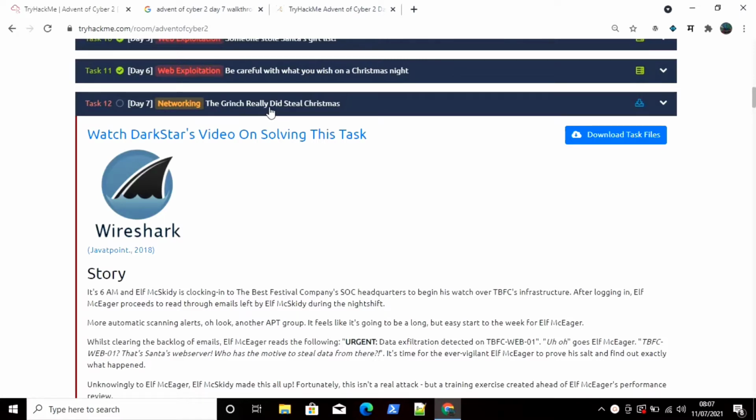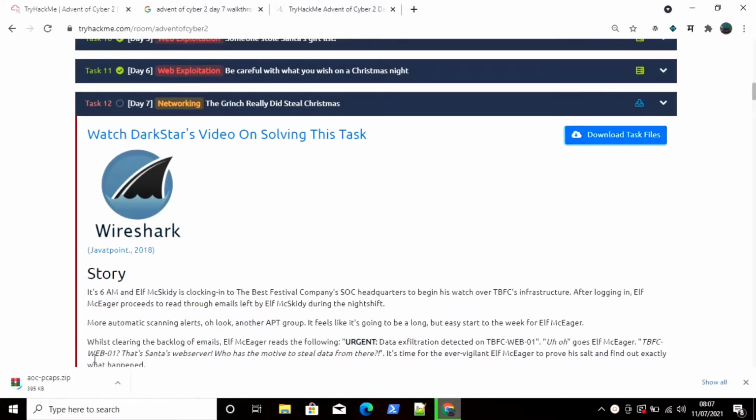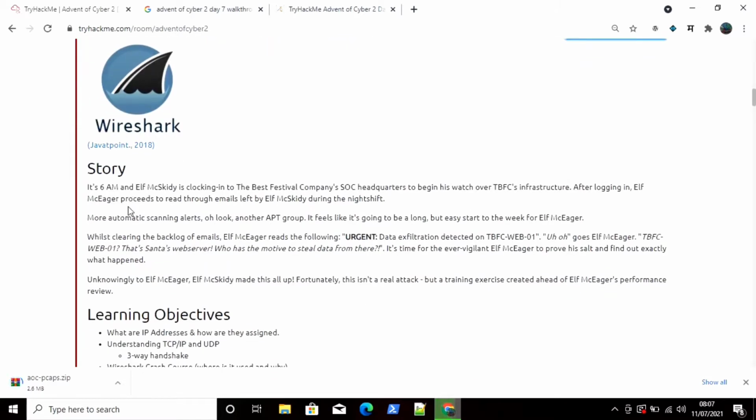The Grinch really did steal Christmas. So first of all I will just download the task file. It is a pcap file in zip format. There are three files in total in this. Now it is a networking machine. Here we will get information about Wireshark and how to use it.